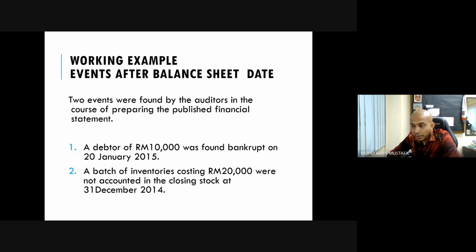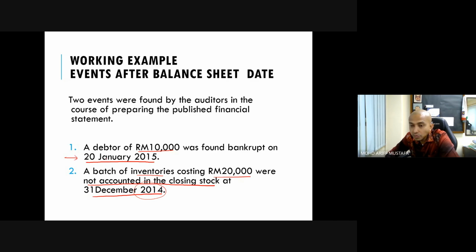Number one, a debtor of 10,000 was found bankrupt on 20th January 2015, and a batch of inventory costing 20,000 was not counted in the closing stock as at 31st December 2014. All right. So you see, we assume that the year end is 31st December 2014, and the bankruptcy happened.